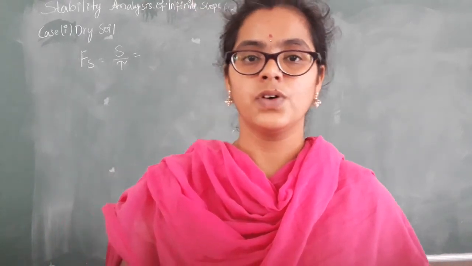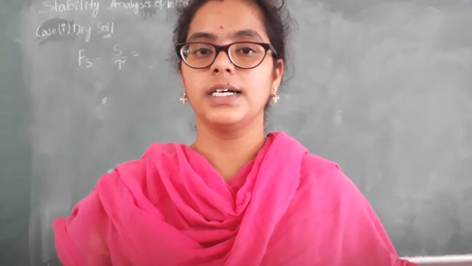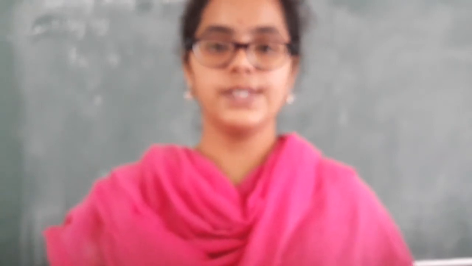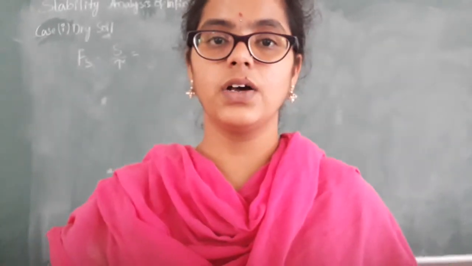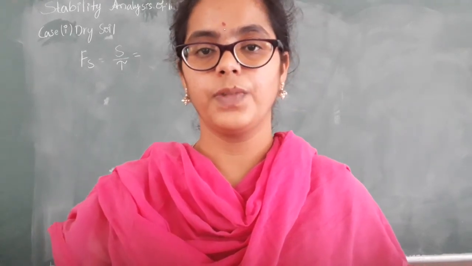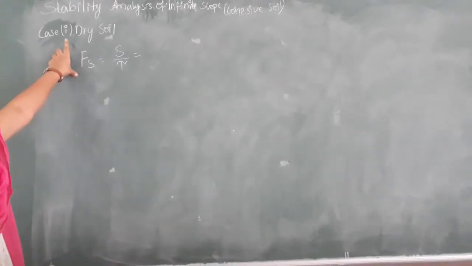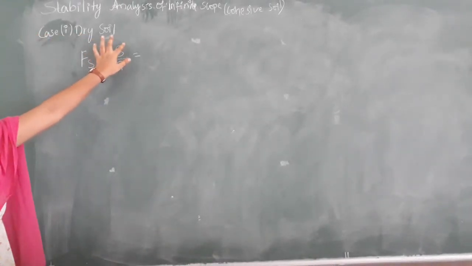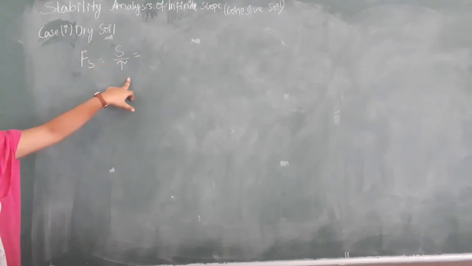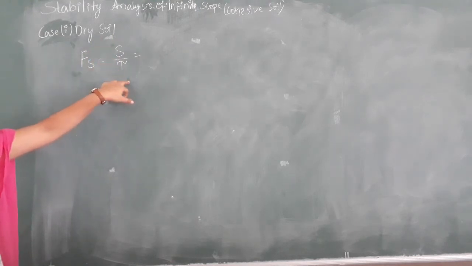First we will discuss the factor of safety of a cohesive soil with an infinite slope when the soil is dry. Case 1, when the soil is dry: factor of safety is equal to shear strength by shear stress, or applied stress.